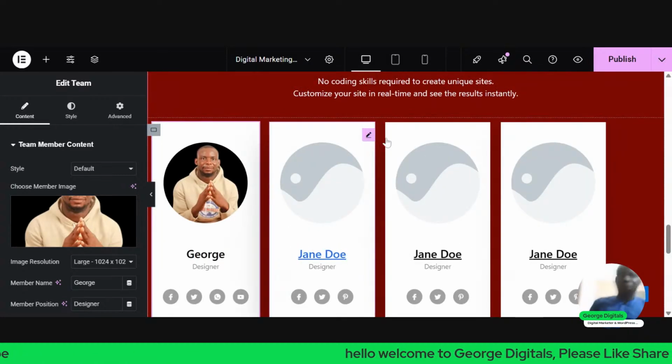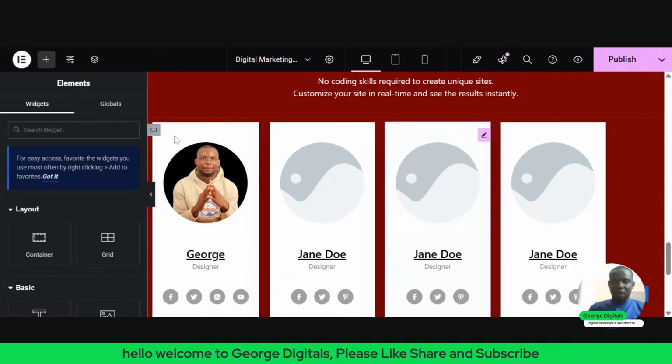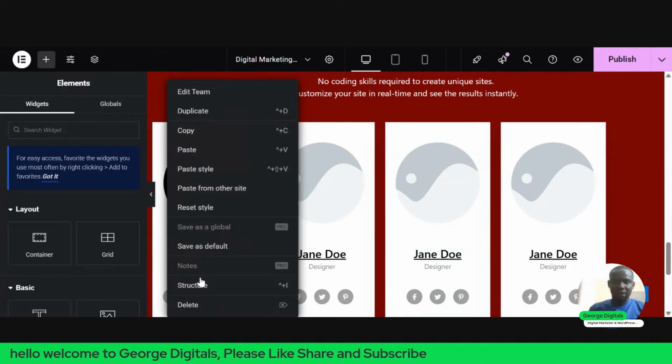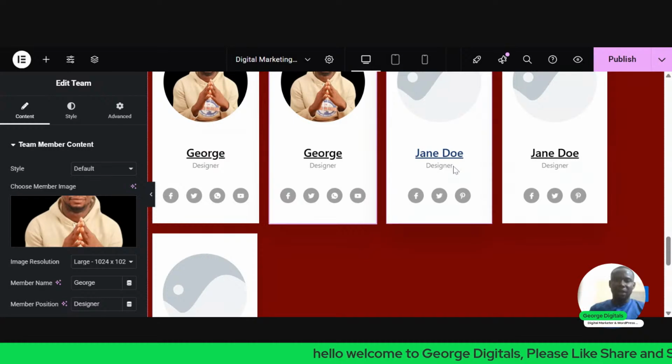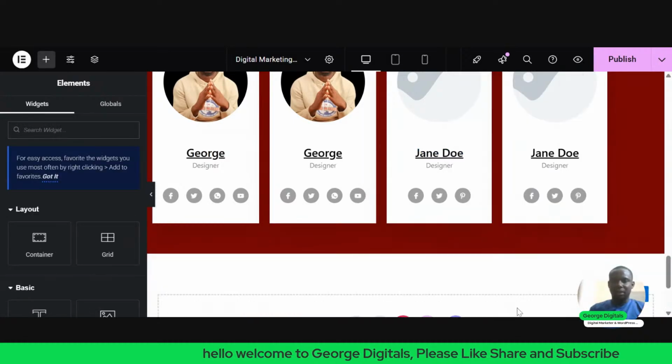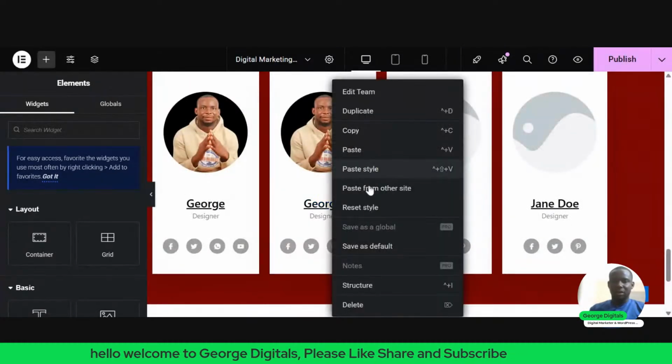So instead of all these that do not have details, we just right click on them, delete, and duplicate this. Just duplicate. So we can decide to change the images for the rest. Delete this. Just duplicate.